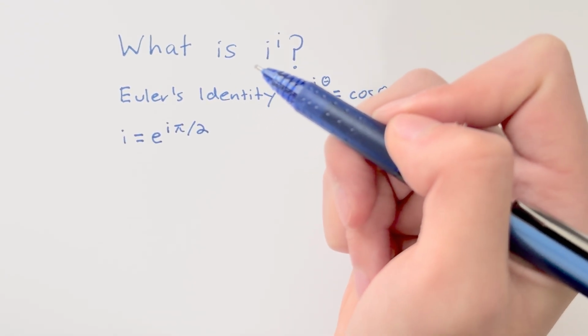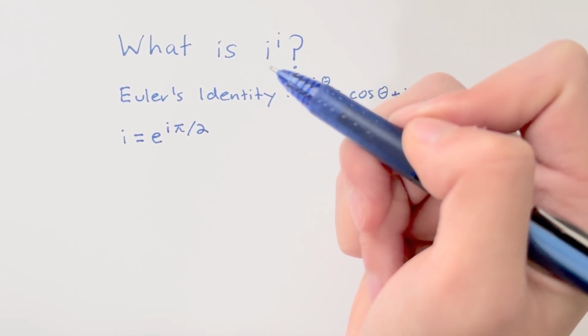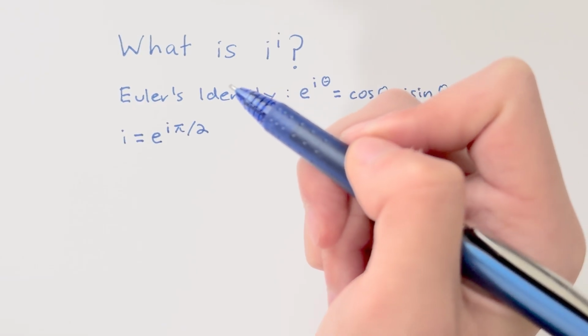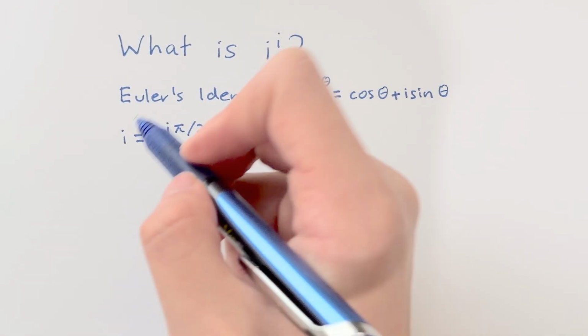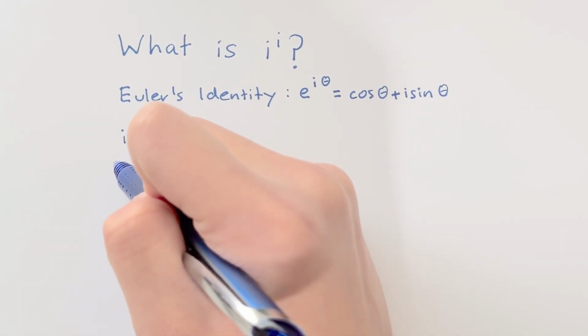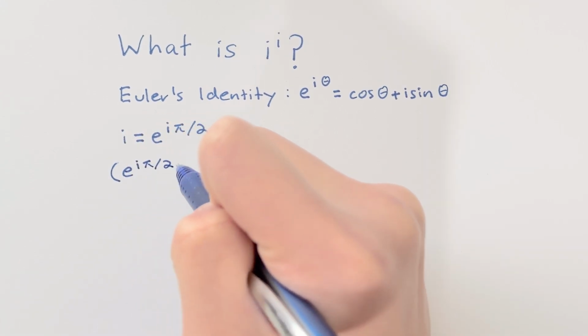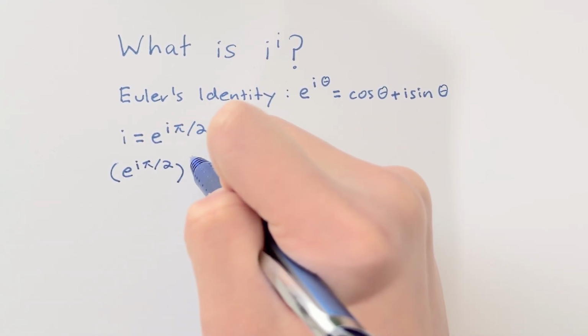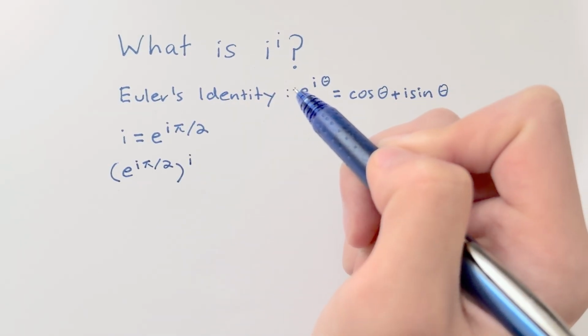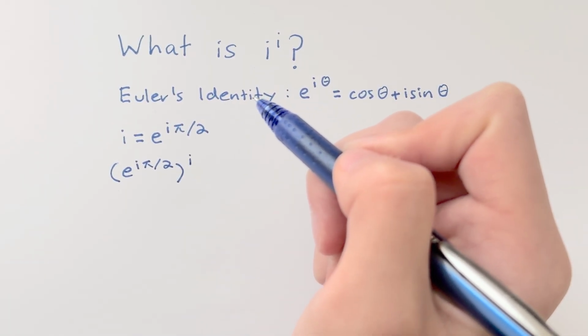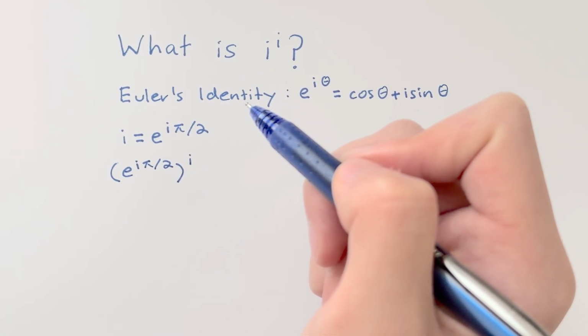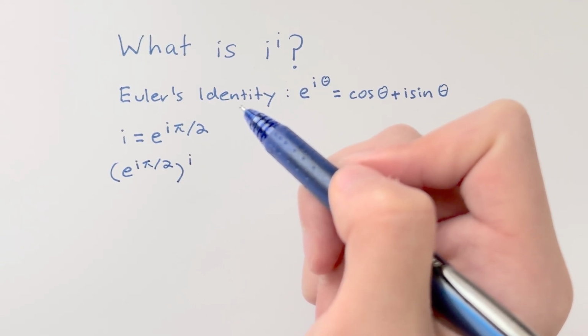Now we take our original problem, i to the power of i, and substitute our new version of i into the base. And then we get e to the power of i pi over 2, to the power of i. According to the rules of exponents, when you raise a power to a power, you multiply them. So we multiply i pi over 2 by i.